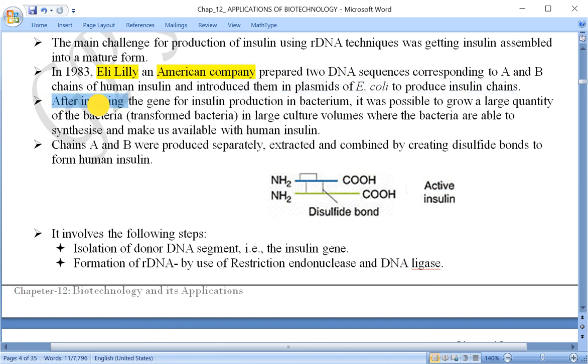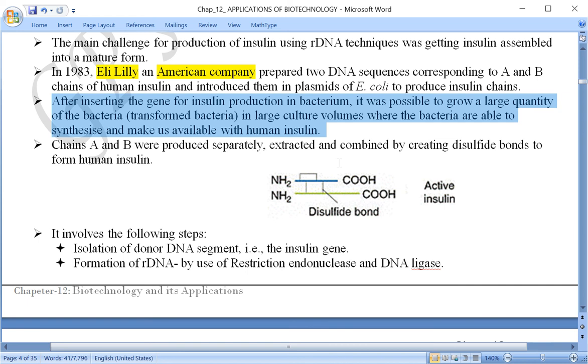After inserting the gene for insulin production in bacteria, it was possible to grow a large quantity of bacteria in large culture volume, where the bacteria are able to synthesize and make human insulin available to us.